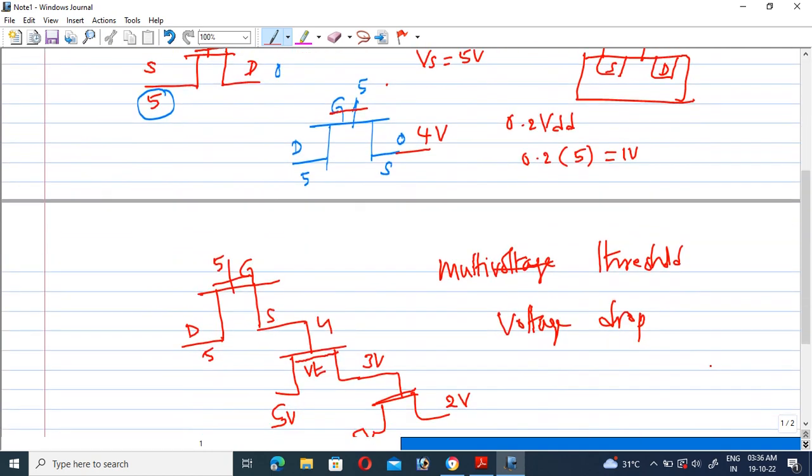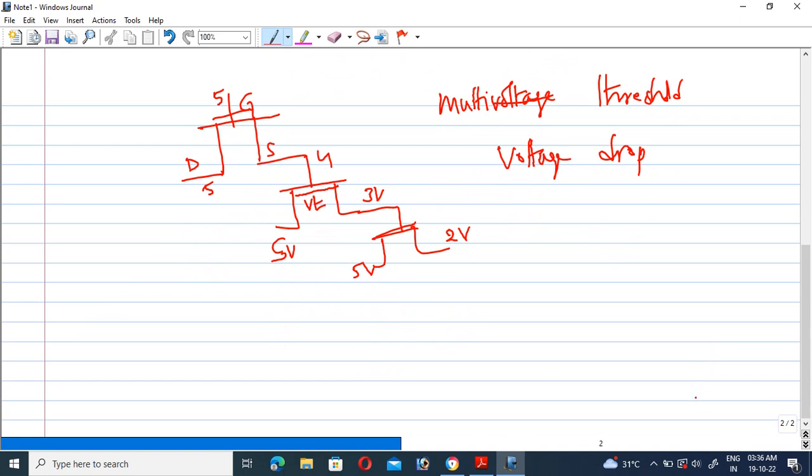But coming to the nMOS transistor's point of view, it allows the zero voltage without any degradation. Let us see the situation. Suppose the gate voltage is 5 volts, and the input is 0 volts.